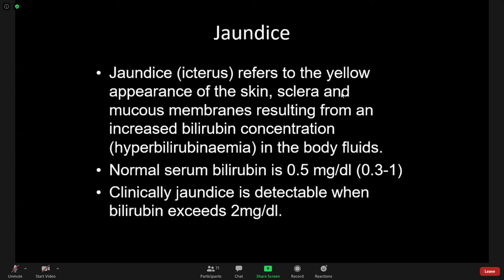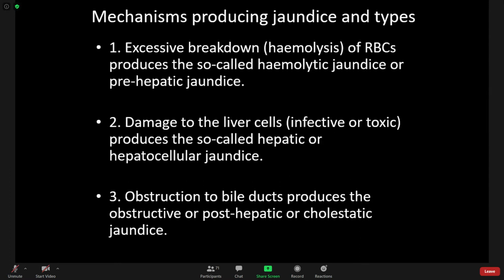So now, jaundice can be detected if the bilirubin concentration is greater than 2 mg per deciliter. Basically there are three types of jaundice: hemolytic jaundice, hepatocellular jaundice, and obstructive jaundice. In the previous class we already covered this, I am just summarizing it.